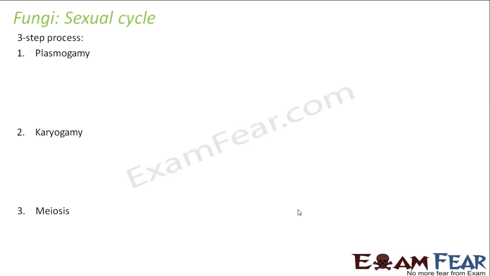So what happens in plasmogamy? Let us talk about each step one by one. Plasmogamy. What is the meaning of plasmo? The word plasmo has come from plasm, that is protoplasm, cytoplasm. Cytoplasm or protoplasm, whatever you call it. And the term gamy means marriage.